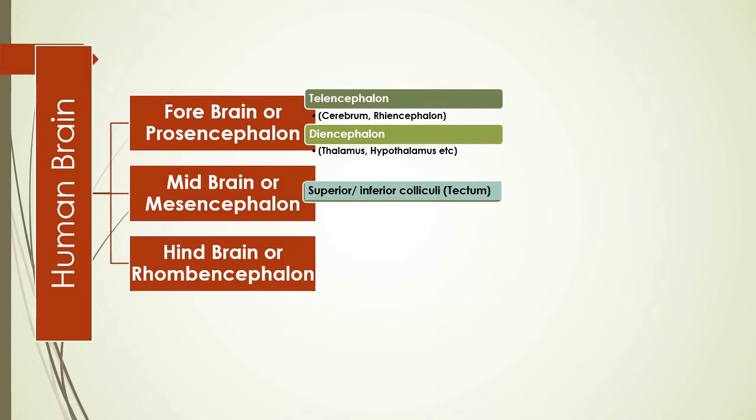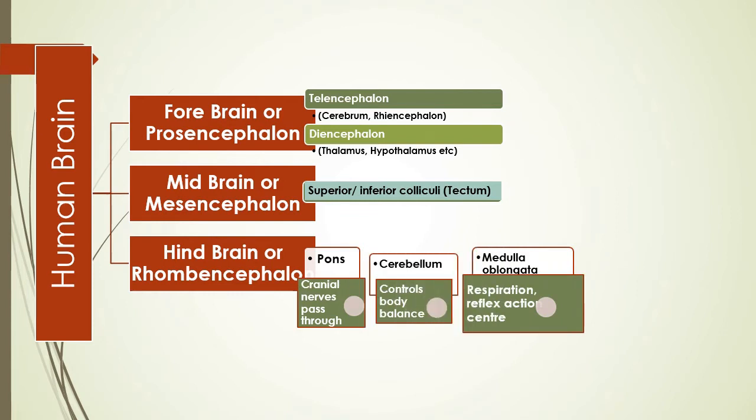Never forget. Hindbrain: pons or pons varolii controls cranial nerve related things. Cerebellum controls the balance, and medulla oblongata controls some involuntary functions, like the respiration center and heartbeat center present here. So these are the things related to your brain.